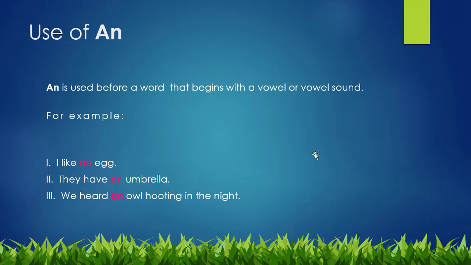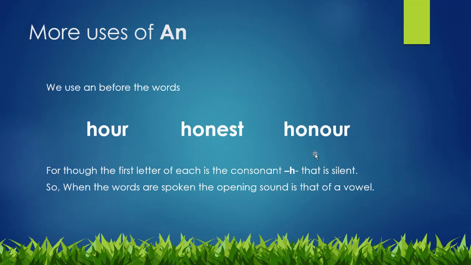They have an umbrella. Again the procedure is the same. We used over here AN. Number 3: We heard an owl hooting in the night. The next word after the article is starting with a vowel, that's why we have used here article AN.